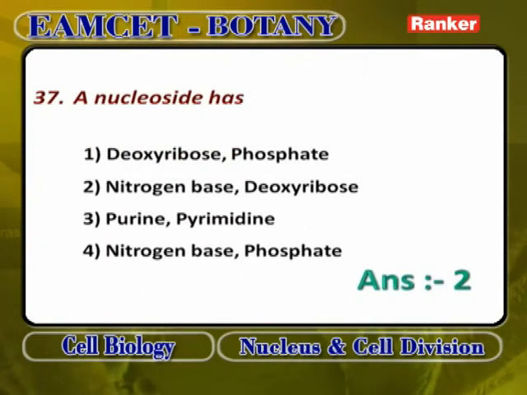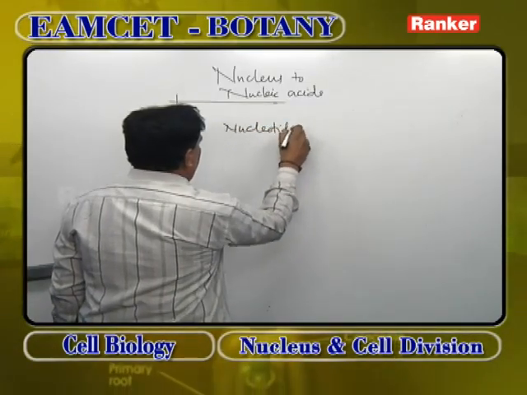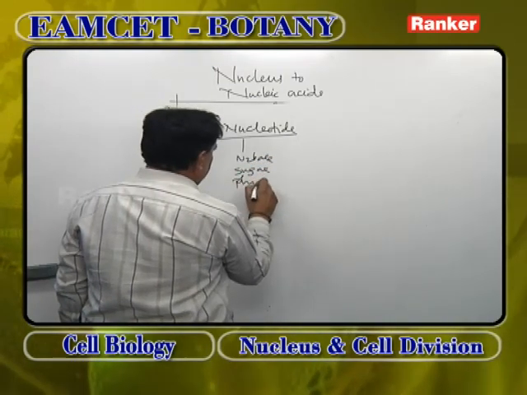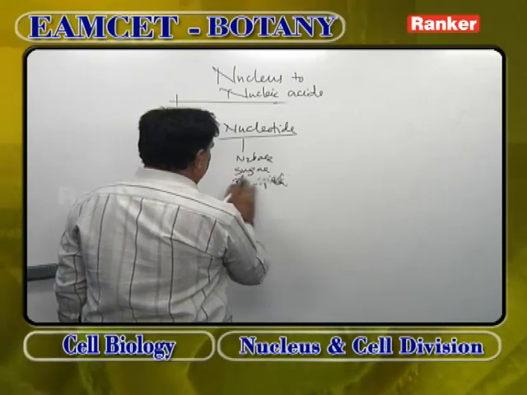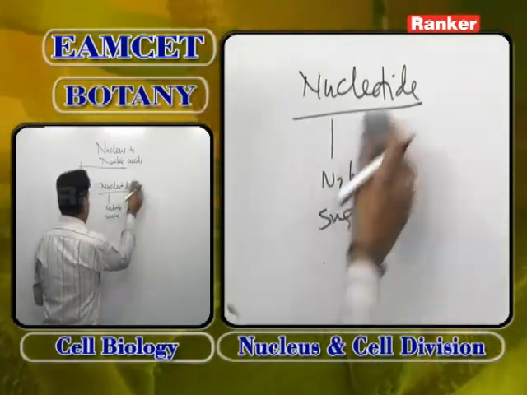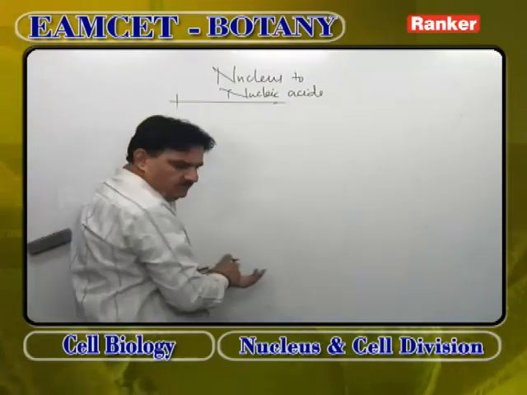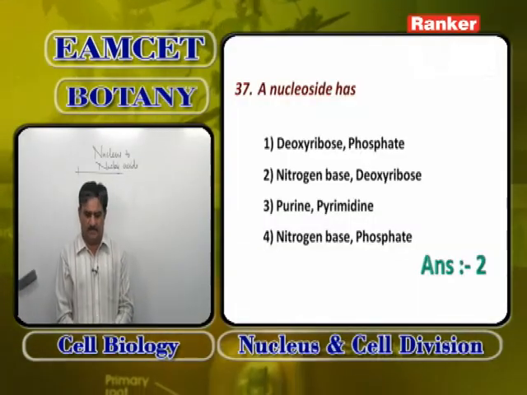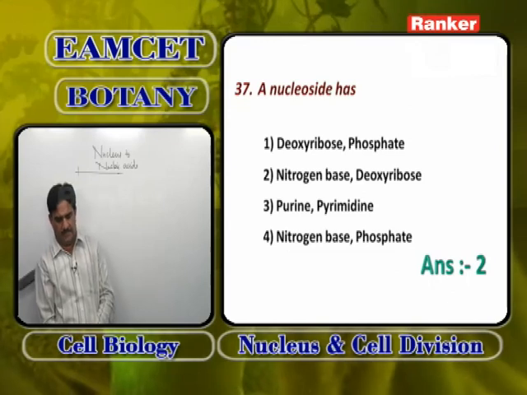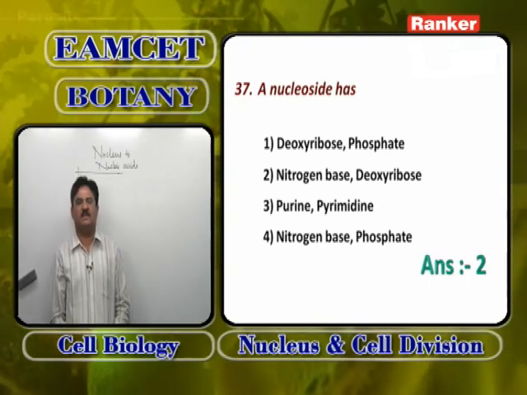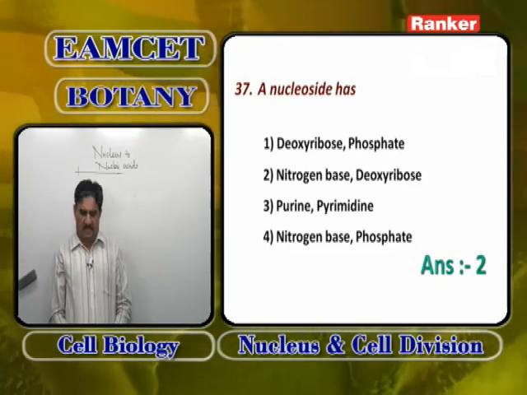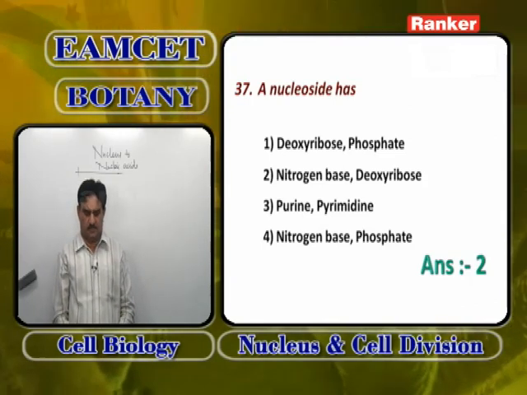A nucleoside has a nitrogen base and a sugar. There is a difference between nucleotide and nucleoside. Nucleotide means nitrogen base, sugar and phosphate. If phosphate is not there, only nitrogen base and sugar are there, that is called nucleoside. So nucleoside is nitrogen base and deoxyribose sugar without phosphate. So deoxyribose sugar, phosphate is wrong. Pyrimidine, purine is wrong. Nitrogen base and phosphate is wrong. Nitrogen base and deoxyribose sugar without phosphate radical is called a nucleoside. Answer is 2.